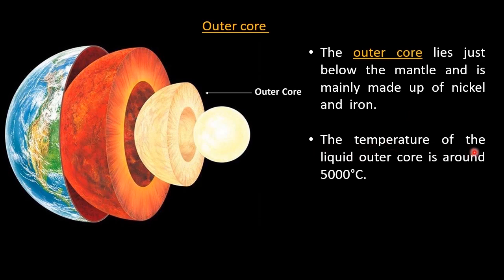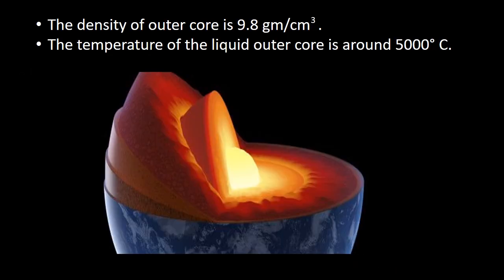The density of the outer core is 9.8 gram per centimeter cube, and the temperature of the liquid outer core is around 5000 degrees Celsius.